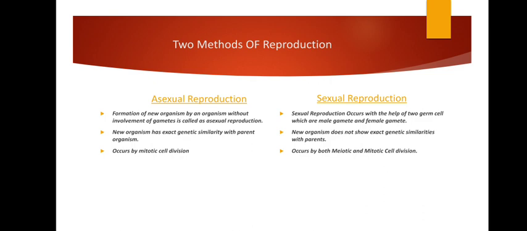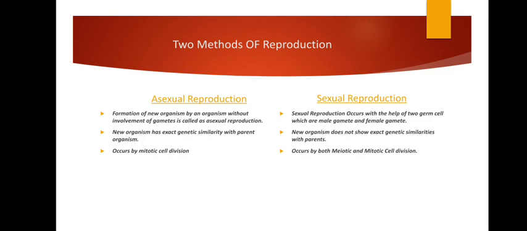Followed? So, the new organism will be exactly genetically similar to the parent organism, because no change has taken place in that particular organism. Followed? So, genetic variation is not taking place in case of asexual reproduction. This will take place only through mitotic cell division. We will have a look into what exactly mitotic cell division is. So, there are no gametes involved and the progeny is genetically similar to the parent.